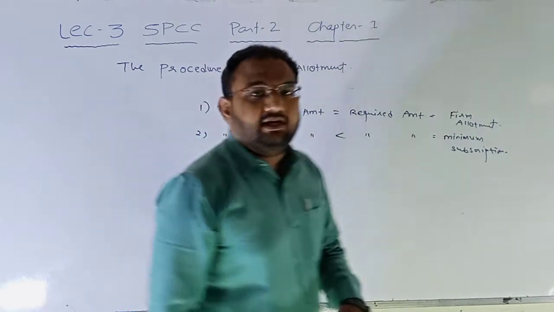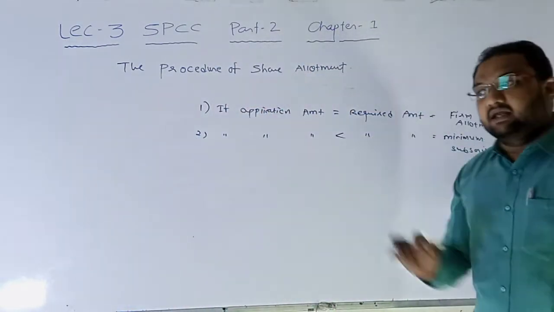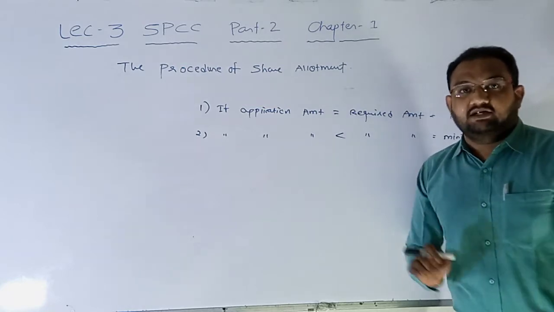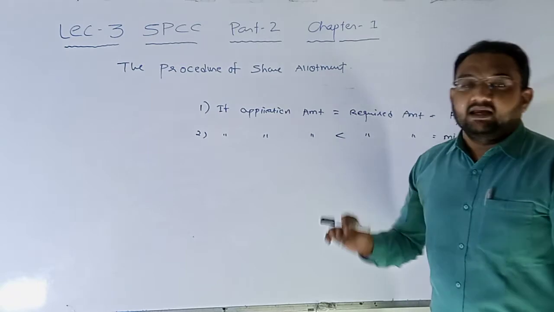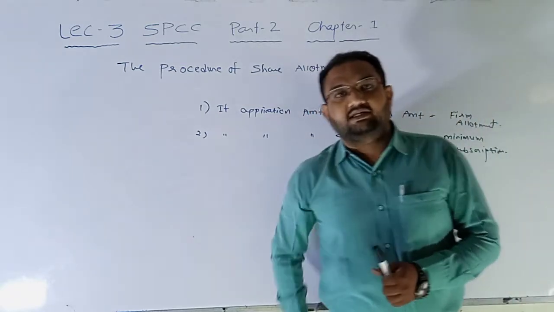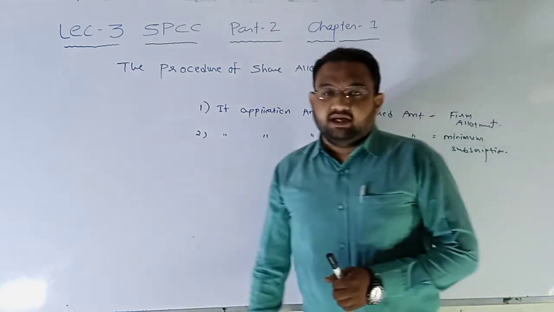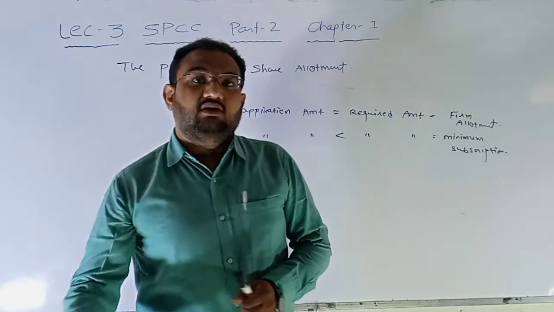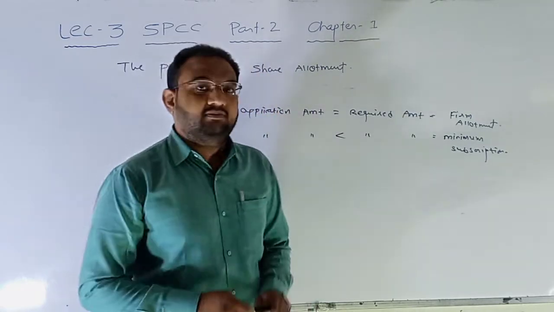If they fail to receive this minimum subscription amount from the market, then there is the possibility of forfeiting their deposit amount with SEBI. Hence all the organizations basically make some agreement with a bank who will give the assurance about the minimum subscription.